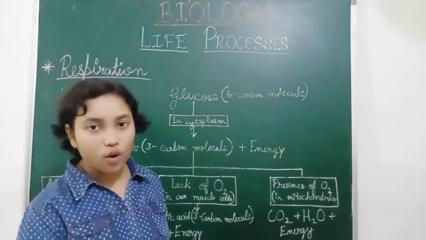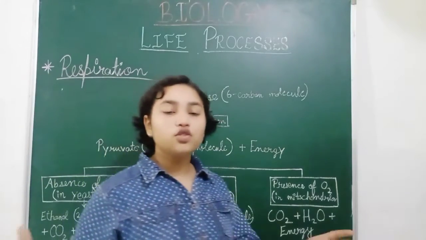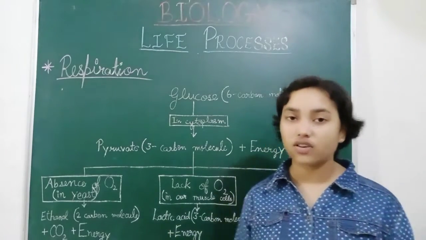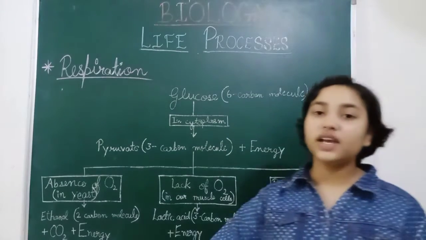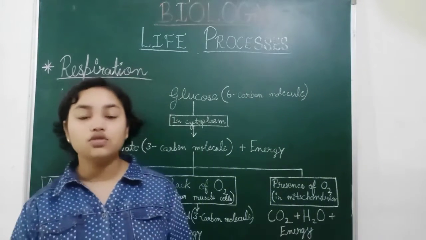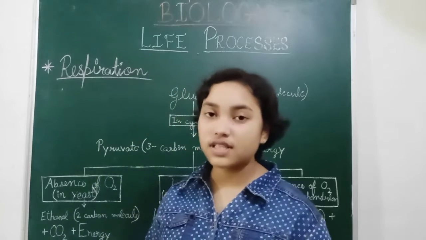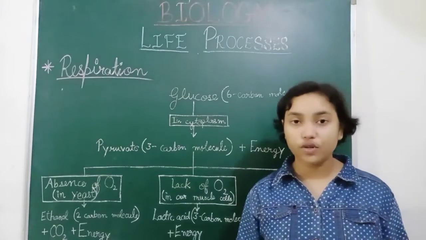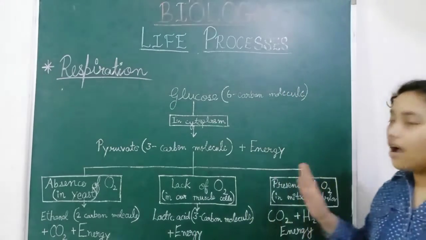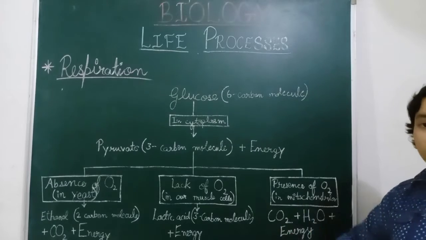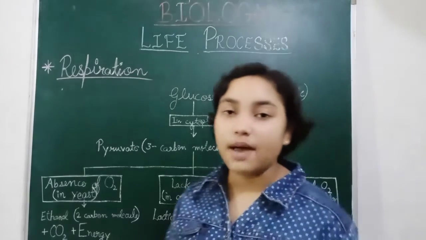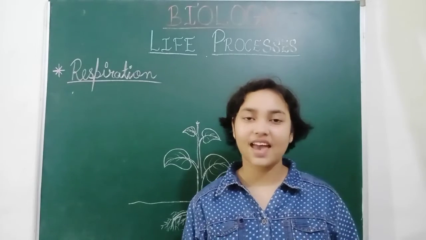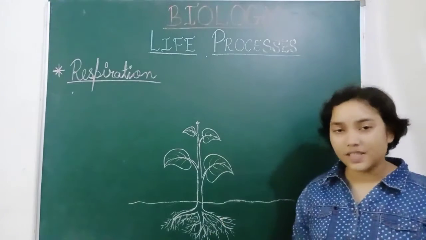So in the presence of oxygen, in aerobic respiration, a large amount of energy is formed in comparison to the lack of oxygen or absence of oxygen. In the absence of oxygen, very little energy is produced. So this is the chart of how glucose is converted in different organisms into different forms. Now we will move to the next topic, plant respiration.